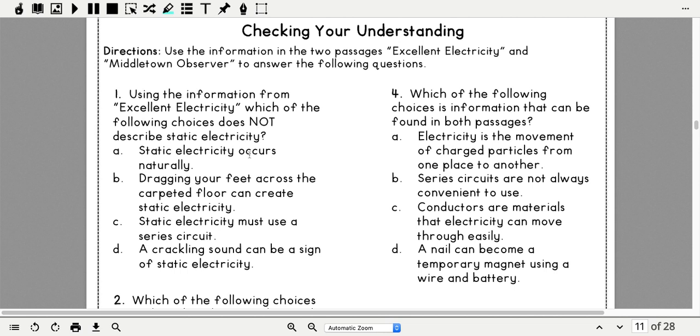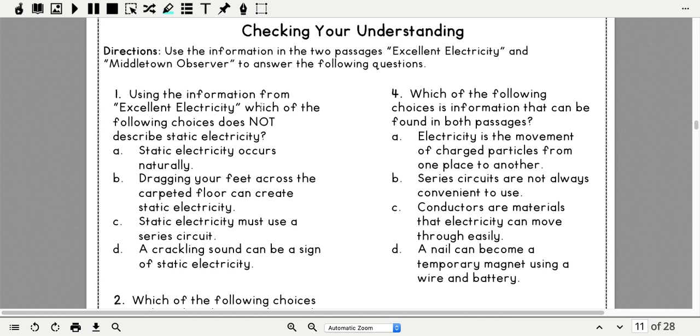A, static electricity occurs naturally. B, dragging your feet across the carpeted floor can create static electricity. C, static electricity must use a series circuit. And D, a crackling sound can be a sign of static electricity.